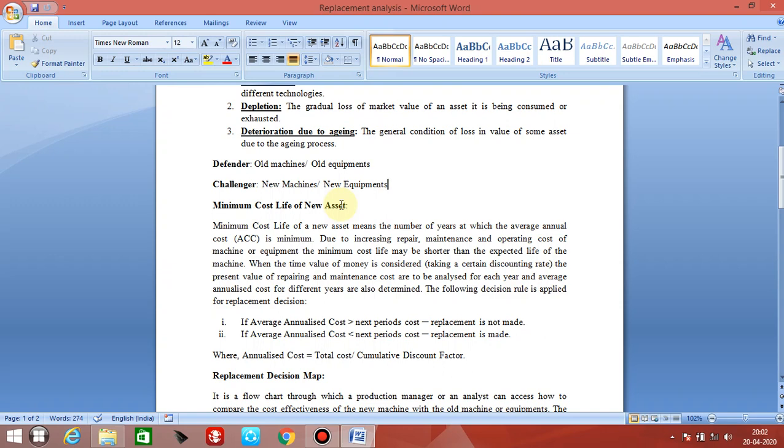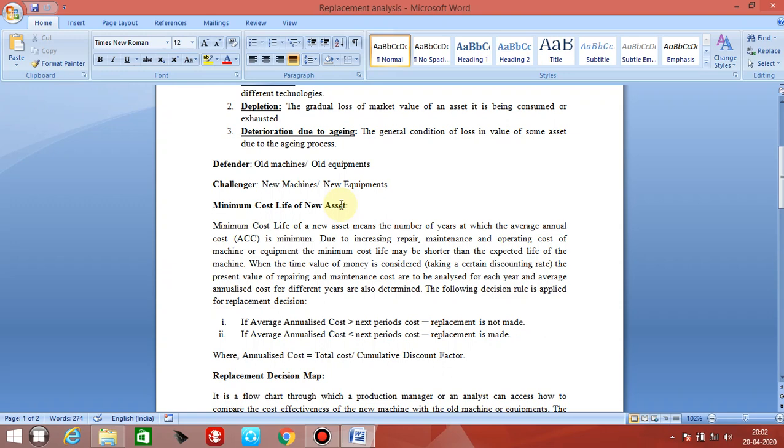Number 1. If average annualized cost is greater than next period's cost, replacement is not made. That means if average annualized cost is greater than next period's cost, that means next year's cost, replacement will not be made.